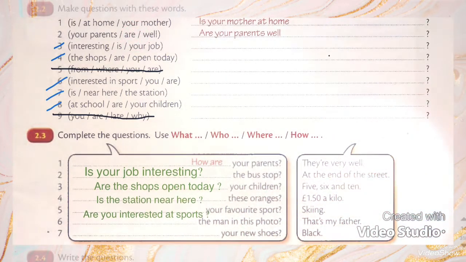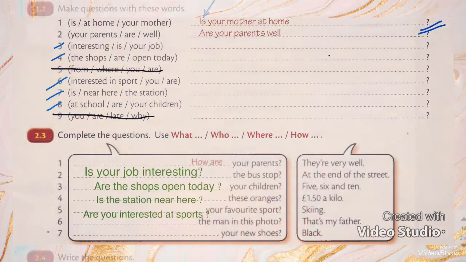So I will say, is your mother at home? The first thing I should write is verb to be. I should write verb to be at the beginning of the question because it is a question, so I should begin with is. Okay?